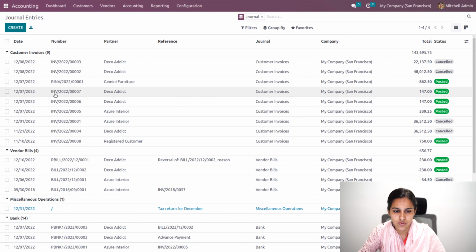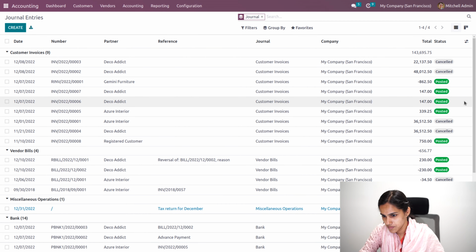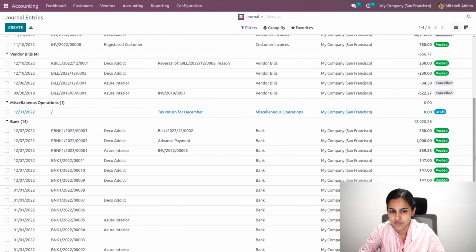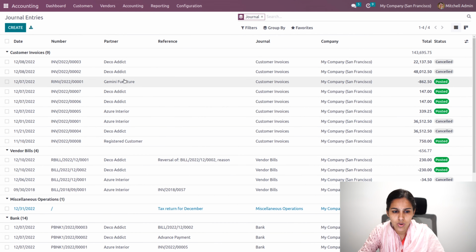You can see the invoices and reverse invoices under the customer invoice journal. I'm unfolding this, so all the journals are unfolded, and under the bills, you can see the vendor bills. This is a miscellaneous one, and the bank transactions. So all the journal entries you will be able to see when you open this.